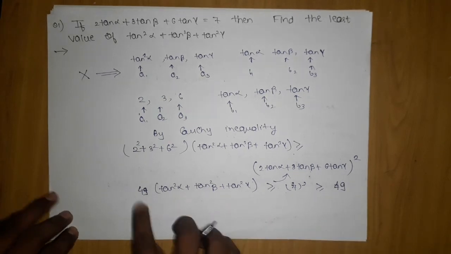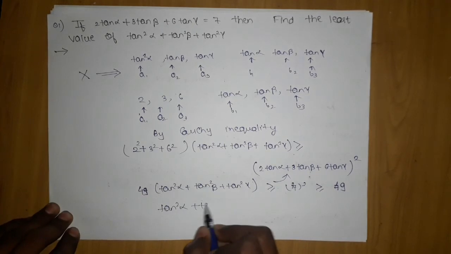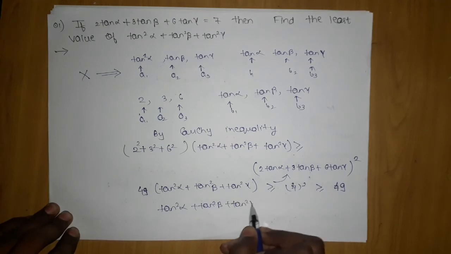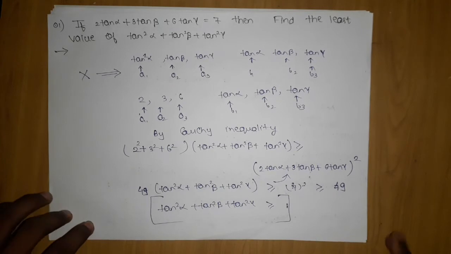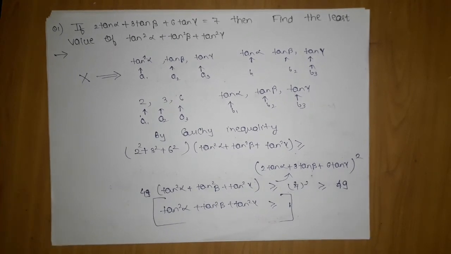So we will cancel this, which will give us finally our answer: tan square alpha plus tan square beta plus tan square gamma is greater than or equal to 1. Okay, so we have got our answer by Cauchy inequality. Now you must have understood that the whole game is of deciding a1, a2, a3, b1, b2, b3.